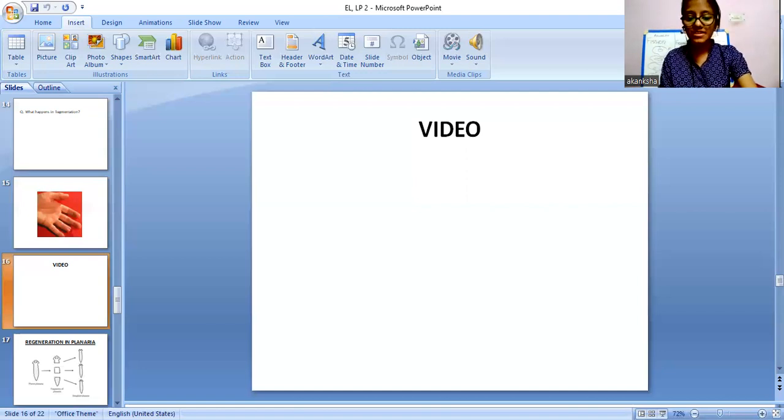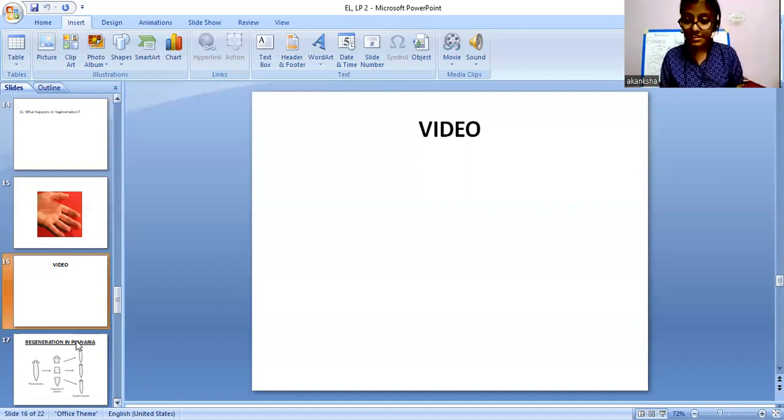So now, yes, you all must have enjoyed that video. Now you have to share your observations, what you saw in that video. Yes, you saw planaria, the organism name was planaria. And what happened to that planaria? Yes, we made fragments of planaria, and this fragment grew again into a whole organism, right? The same happened in fragmentation, but here regeneration happened. So yes, today we will study regeneration.